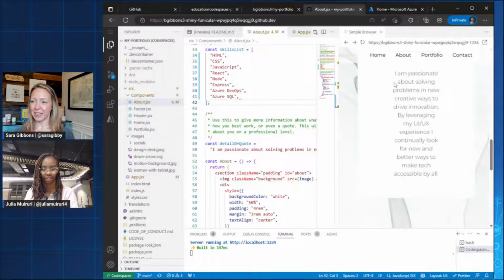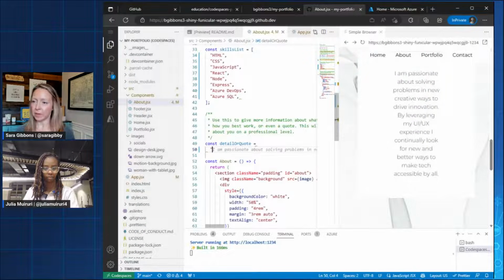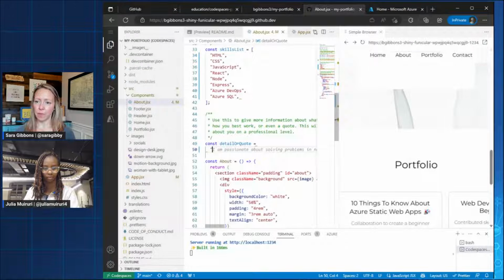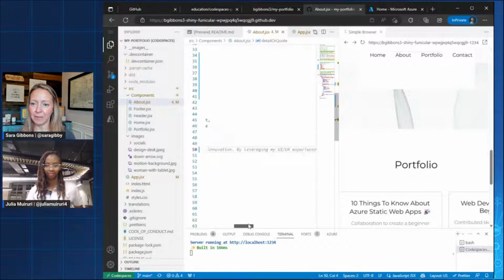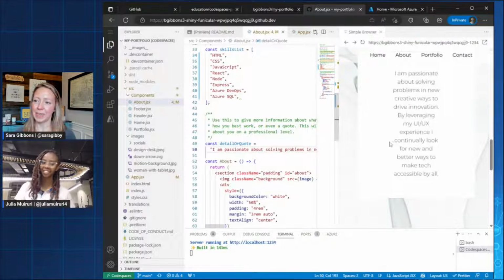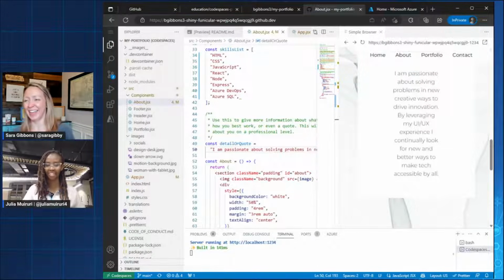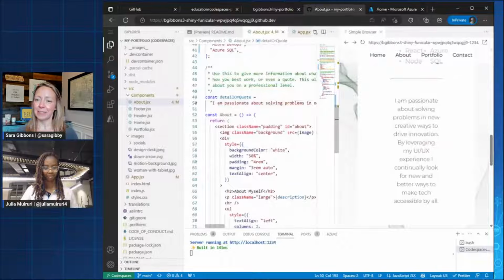And I think our next line here is this right here, our detail or quote. So this just gives you an option to put any additional information you'd like about yourself. Oh my gosh, it already did it. I am passionate about solving problems and creative ways to drive innovation. Oh my gosh, this sounds perfect. It's very true from how I know you. Yes, okay. This is perfect, and I'm totally convinced GitHub Copilot just knows me.